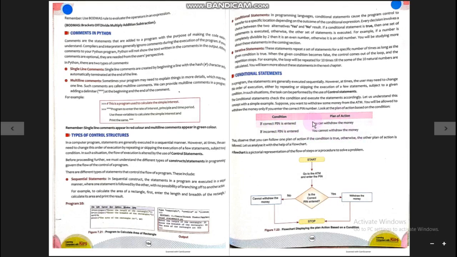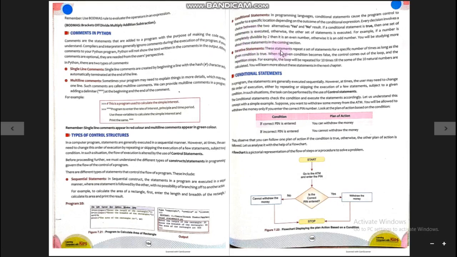So one course of action is that you can withdraw the money, that is statement set 1, and another course of action is that you cannot withdraw the money, that is statement set 2. Which will be followed depends on the entered PIN. If it is correct, one particular set of statements will be executed. If it is not correct, another set of statements will be executed. So this is all known as conditional statements programming.